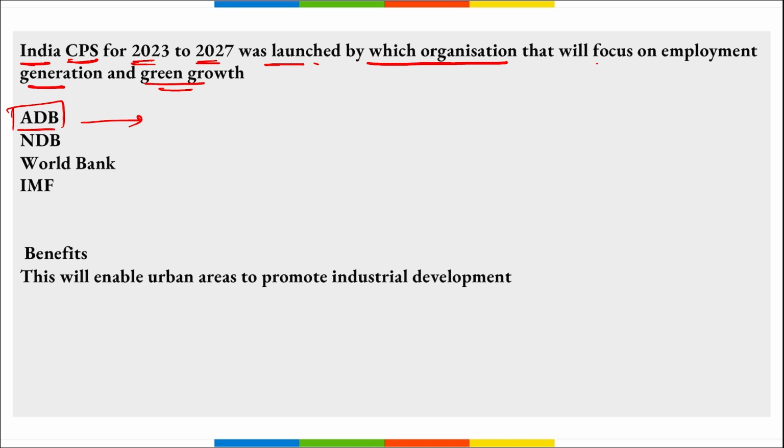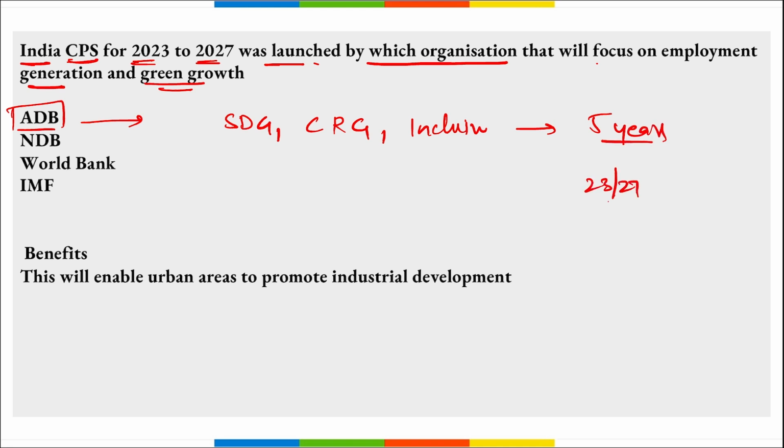It is Country Partnership Strategy that will catalyze robust, climate resilient and inclusive growth, correct? So we can say this will help India to achieve sustainable development goals, climate resilient goals, and inclusive growth for the next 5 years, that is from 2023 to 2027, right?